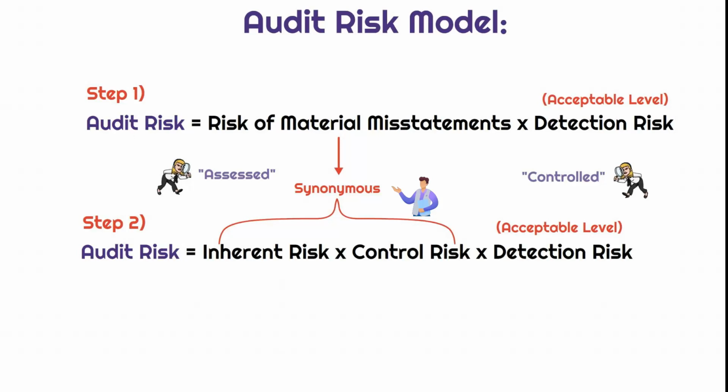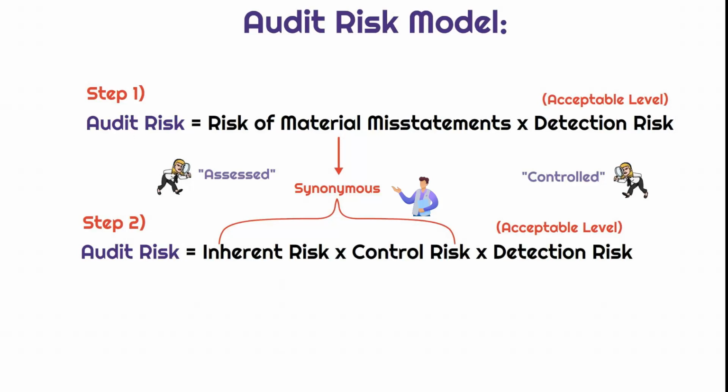And again, paramount to understand that we, the auditor, are going to be assessing this overall risk of material misstatements, right? So the risk of material misstatements isn't always going to just be flat out visible and easy to point out by the auditor. So we're going to need to do some assessing and use some professional judgment. Okay, so how are we going to assess these words if we don't know what they mean? Okay, so let's start by defining what these words actually mean: inherent risk and control risk.